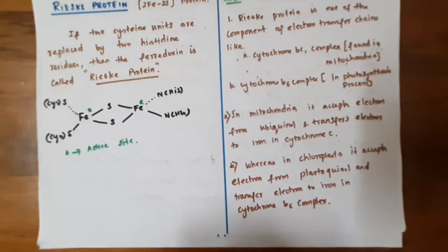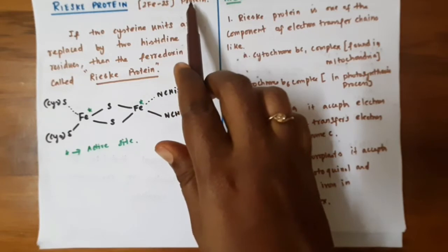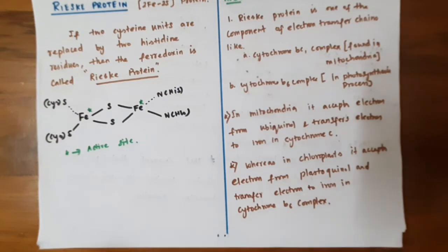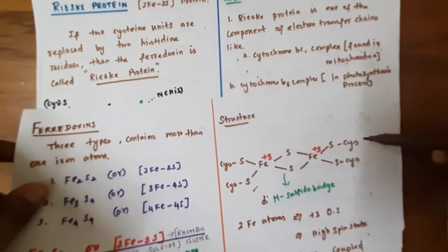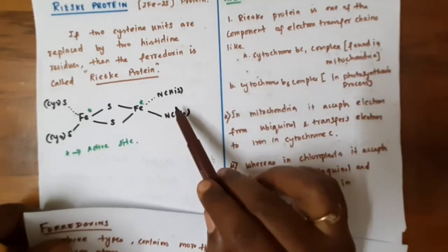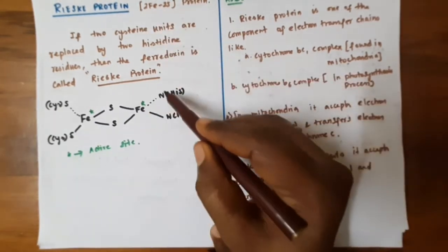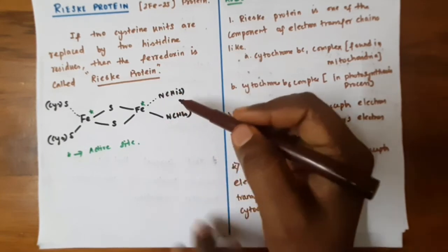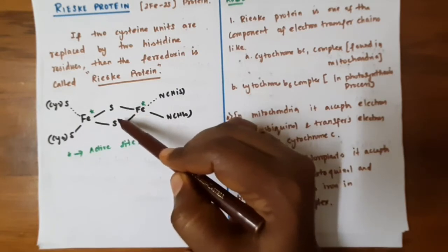And next we will see the Rieske protein. So what is called a Rieske protein? It comes under the Fe2S2 cluster, that is the 2Fe-2S protein type. Here in this structure, if the 2 sulfurs from cysteine residues are replaced by nitrogen from histidine residues, then it leads to the Rieske protein. So the 2 sulfur ligands are replaced by histidine residues, and then it is called the Rieske protein. So these 2 irons are the active site, which are coupled antiferromagnetically via the mu-disulfido bridge.